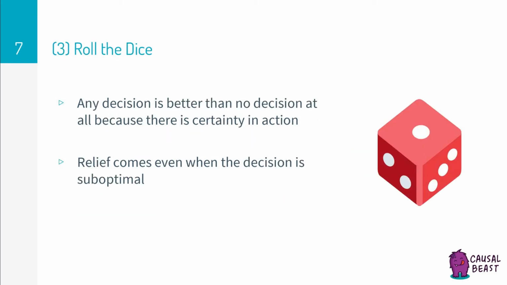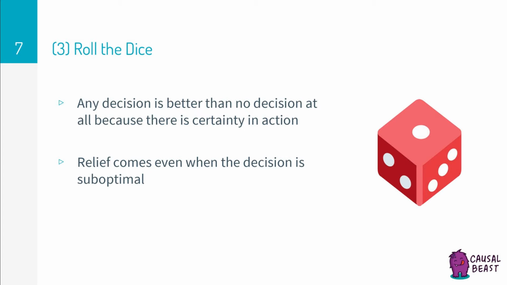The third way we try to reduce uncertainty is by rolling the dice and making a decision. Sometimes, we feel compelled to make up our minds, thereby preventing us from deliberating any longer. The reason? Relief. Immediate relief sets in when we decide on something, because we have by definition created certainty by committing to something, and we no longer have to wonder whether we made the right decision since it doesn't really matter anymore. Everything is off the table.